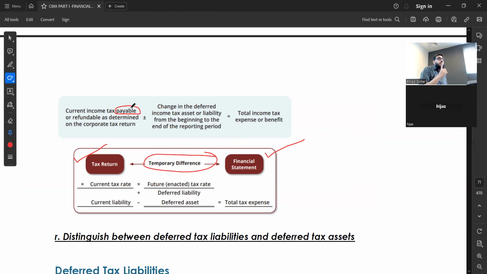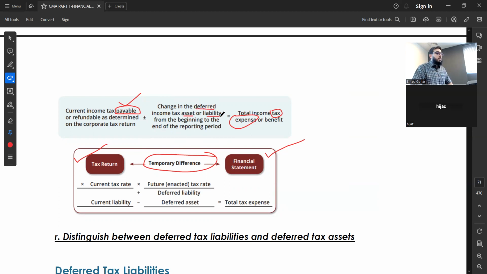I told you there is a difference between tax expense, or you can say tax benefit, we call it the reversal, and the tax payable. It can be payable more, expense less. It can be payable less, expense more. It depends on the numbers. We need to know the numbers which are coming ahead in the examples below. The difference between the financial statement figure and the tax return figure can relate to deferred income tax asset or liability.